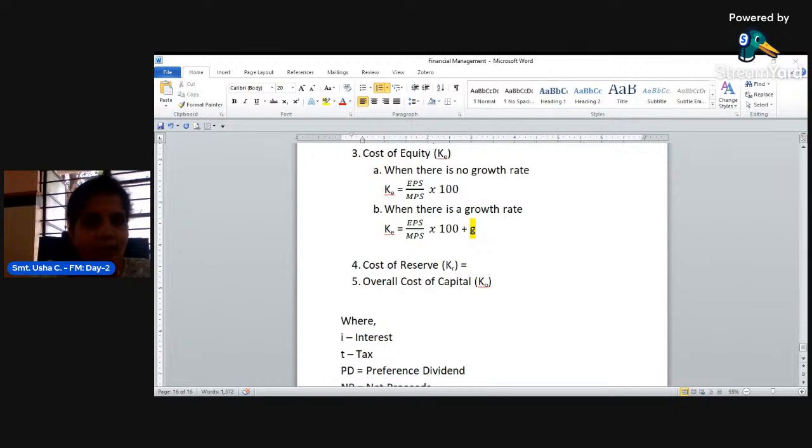Whatever cost the company is required to earn to maintain or manage these retained earnings is called cost of reserves. Very good, profit is called reserve, but not the entire profit. Only the part of the profit retained by the company to meet future needs is called reserve. My question to you is, to whom does the reserve belong?